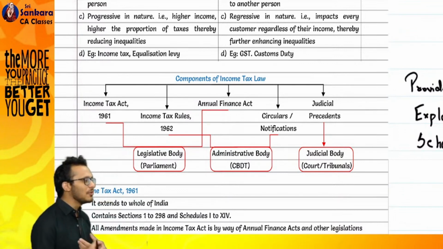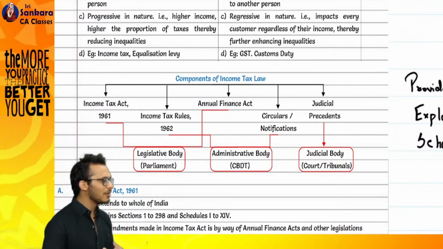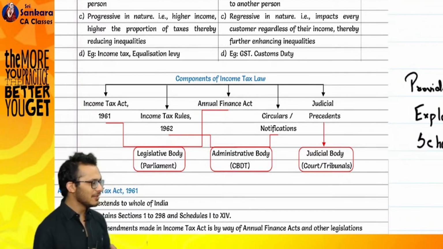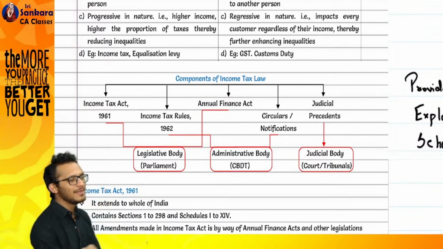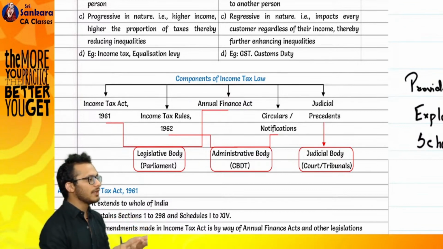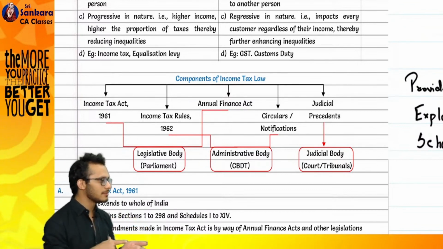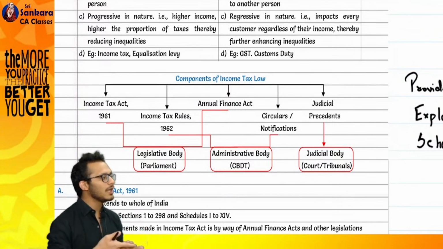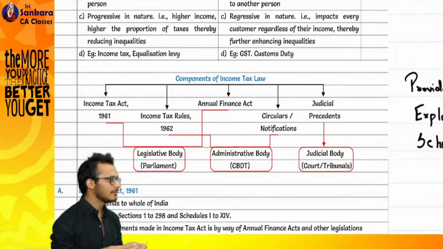At that time and all we learned, we don't know what it is, we don't care what it is. Now it is coming back on your head. This is how it works in life, you know, karma. Yes, the point is very simple. What you're learning right now in a law, which is an act, a rule, a circular, a notification and a case law, is done by all the 3 bodies. You have to tell me which one is done by which body.